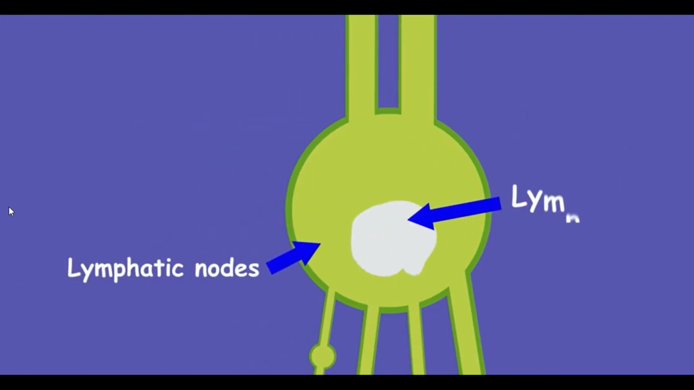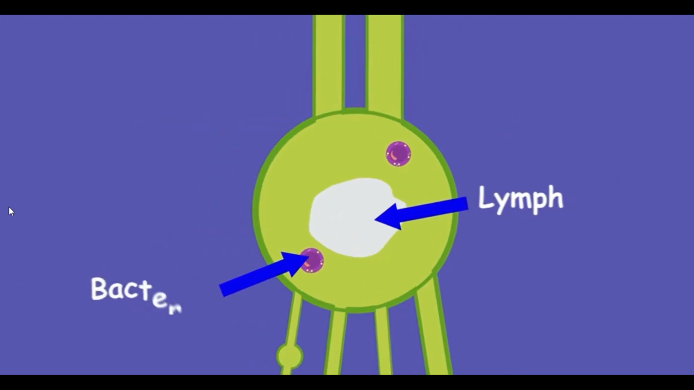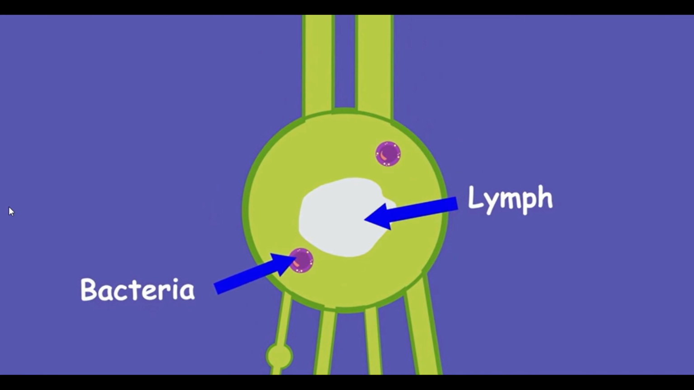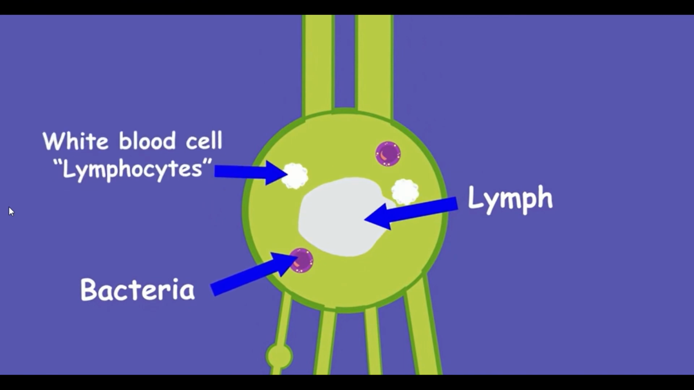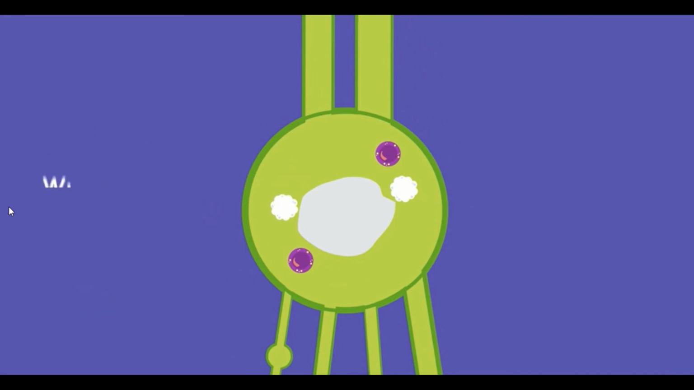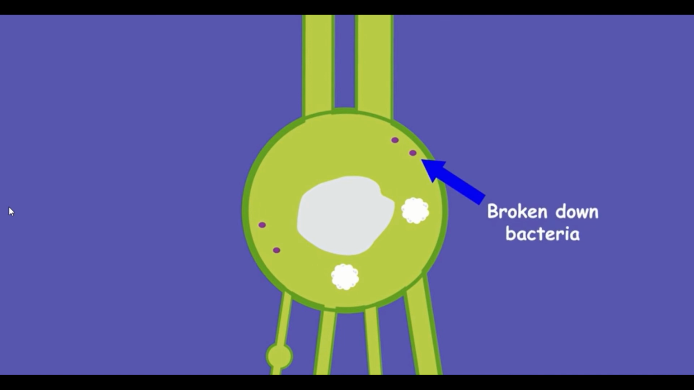The lymph nodes filter the lymph, destroying and trapping anything harmful. The lymph nodes contain white blood cells or lymphocytes which attack and kill bacteria, viruses and cancer cells. This filtering and destroying is a very important part of our immune system and stops nasty substances from getting back into our bloodstream, which would make us sick.